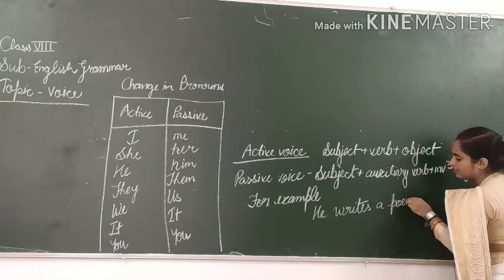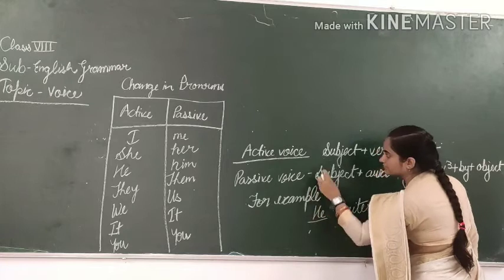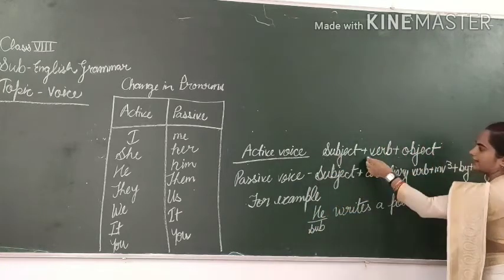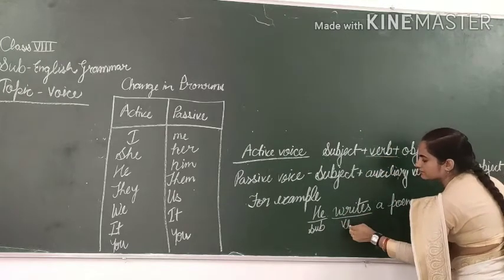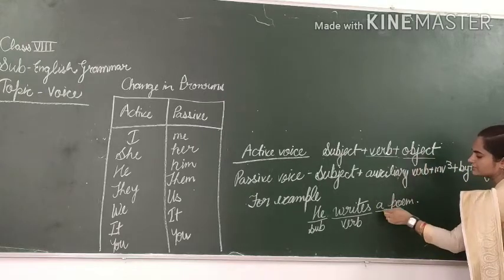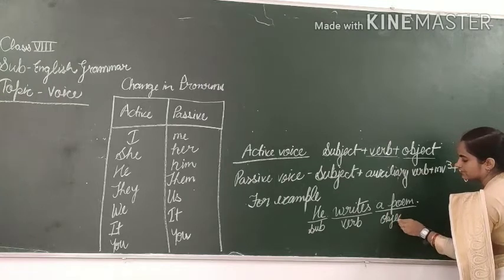Now, he is your subject, and the second thing is the verb. Writes is your verb, and the last one is your object. A poem is your object.